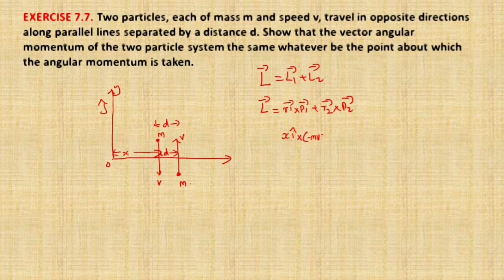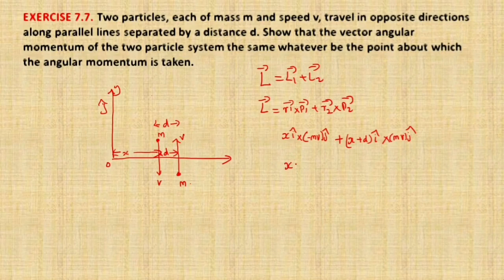Plus the second particle. What is its position from the origin? We can write (x plus d) into i cap, cross P2. P2 is showing upward in the same direction as j cap, so we can write mv into j cap.